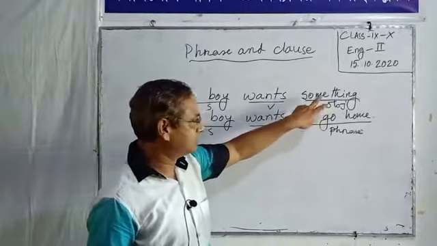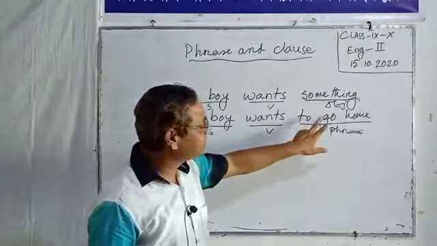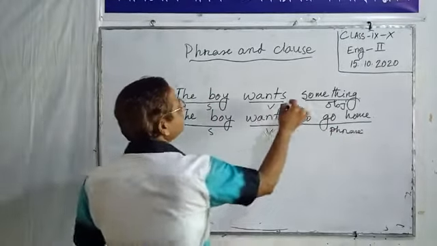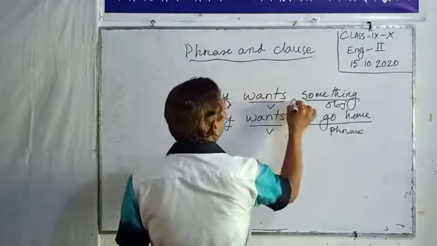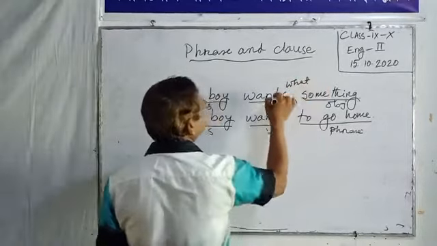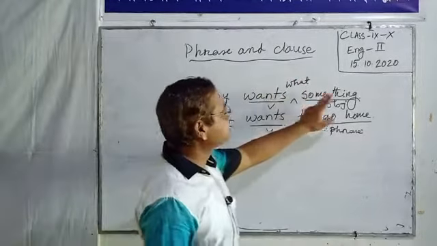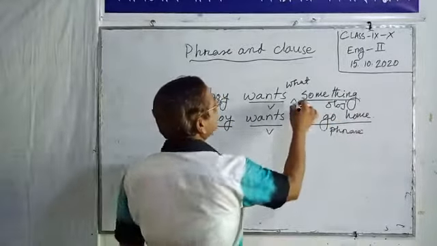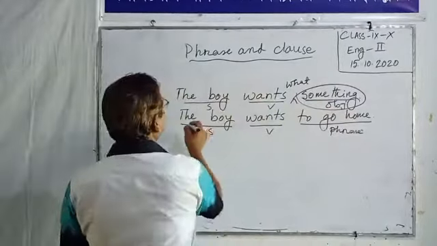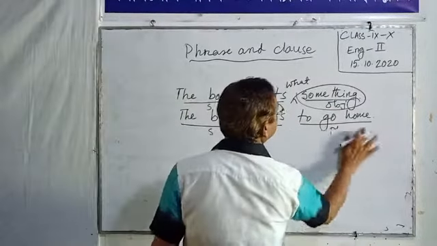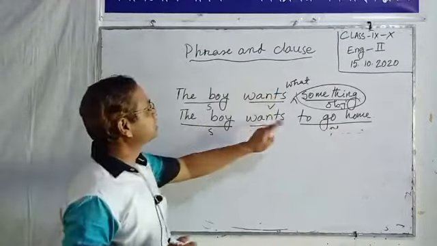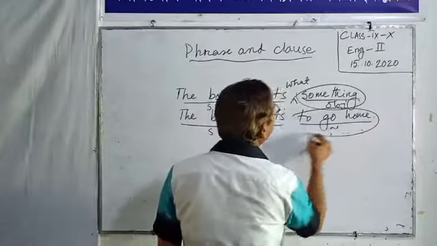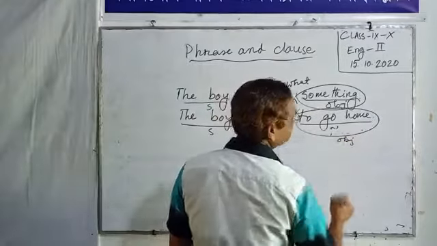This is one word, but this is three words. If we ask, the boy wants what? The answer is something. This is the object. The boy wants what? The boy wants to go home. This is another object.